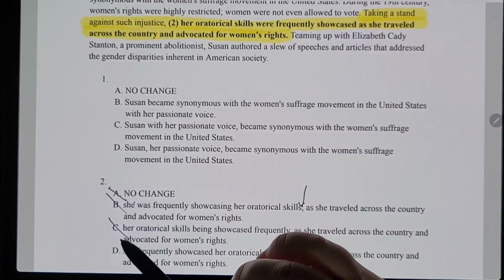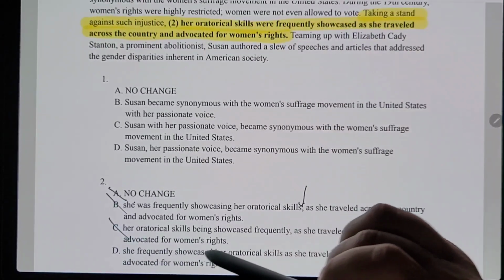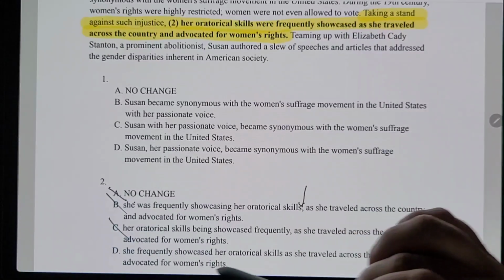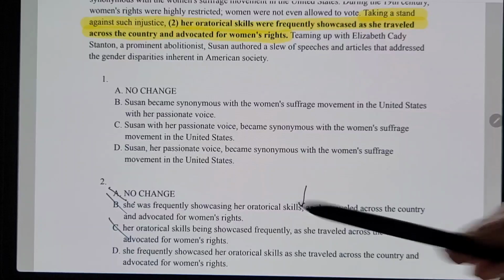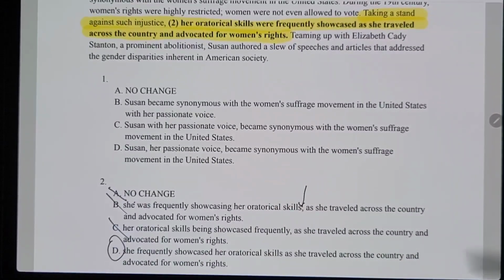So then let's go to D. "Taking a stand against such injustice, she frequently showcased her oratorical skills as she traveled across the country and advocated for women's rights." That's perfectly okay, and there's no unnecessary punctuation or anything like that. It reads as a complete sentence. We're good to go.